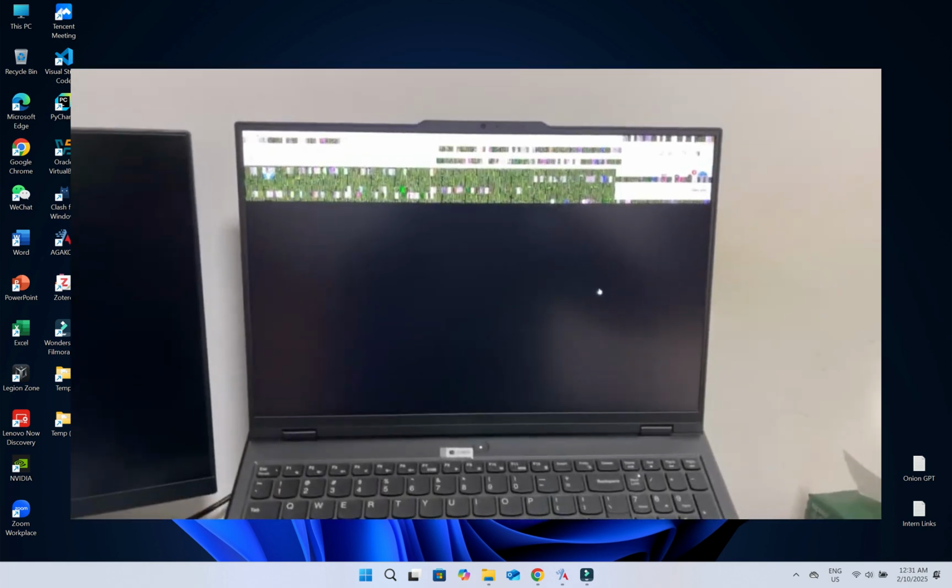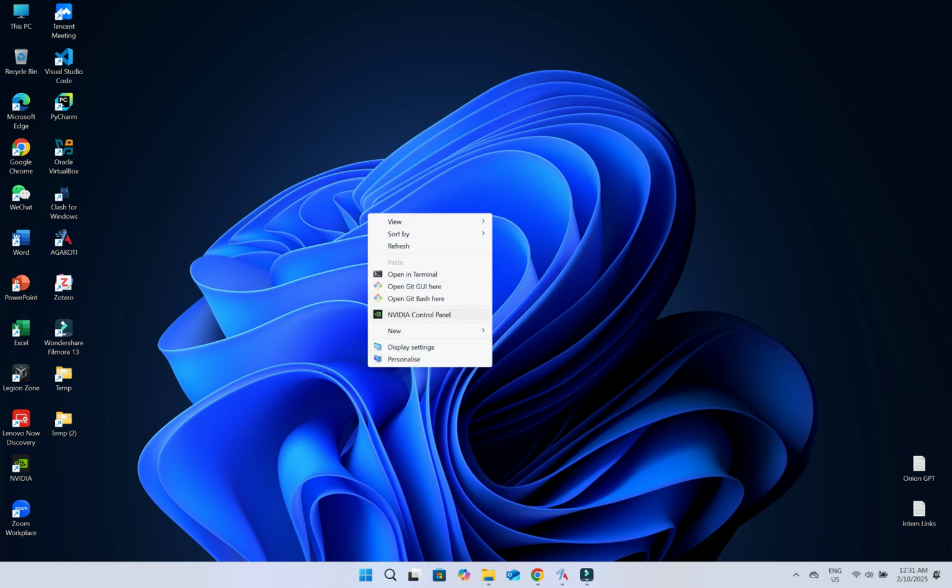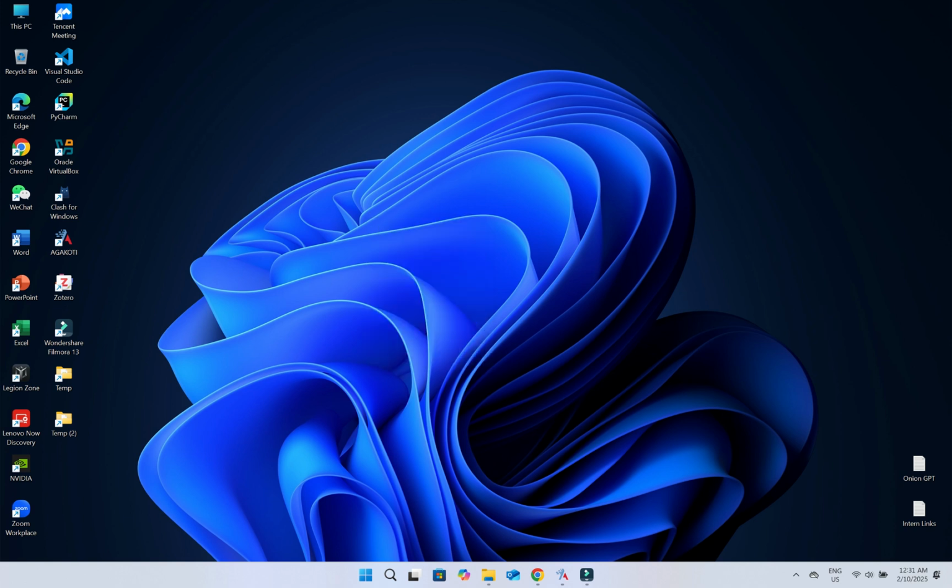If you are facing this problem, then what you have to do is right click on your mouse and go to NVIDIA Control Panel. You can also find this NVIDIA Control Panel by clicking here. As you can see, if you already installed the NVIDIA Control Panel software.